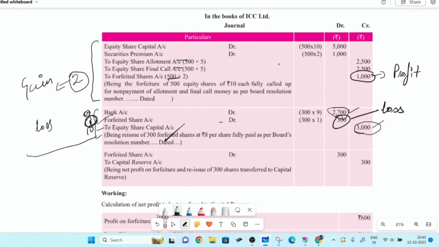So now you take the net of these two things. Gain is 2 rupees per share, loss is 1 rupee. What is the net gain? 1 rupee. That 1 rupee will go to capital reserve. That 1 rupee into whatever shares you had reissued. How many shares had we reissued? 300. 300 into net gain is what? 1. So 300 into 1. Always do it this way. Your capital reserve will always come correct. This kind of question is also possible.